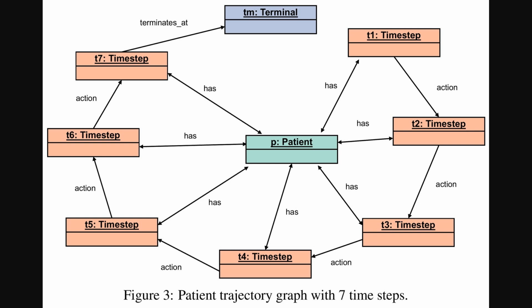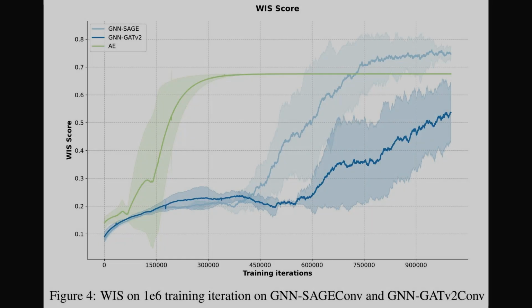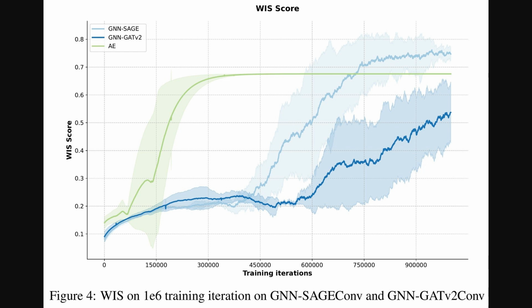Alright, the previous figure established the type schema. Figure 3 shows one concrete patient trajectory with 7 time steps, which clarifies how edges encode both relationships and actions. The central patient node connects bidirectionally to every time step node, labeled T1 through T7, so message passing aggregates history via has edges. Directed links labeled action chain the time steps in order, and the last time step points to a terminal node that marks episode end and reward. This layout matches the snapshot construction used for the encoder, while the previous figure illustrated one patient trajectory.